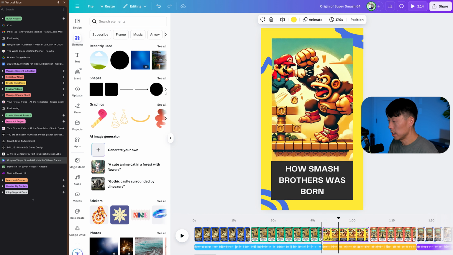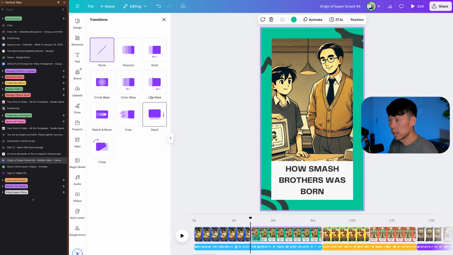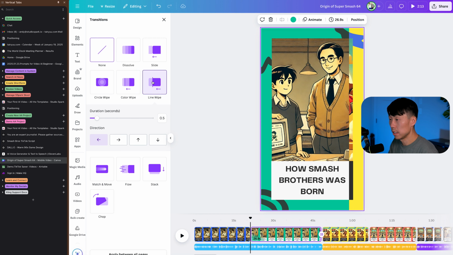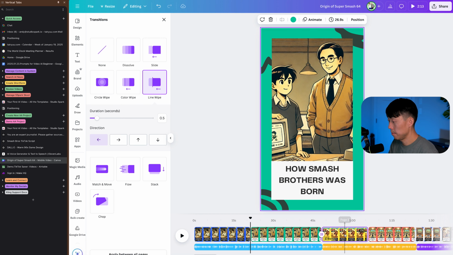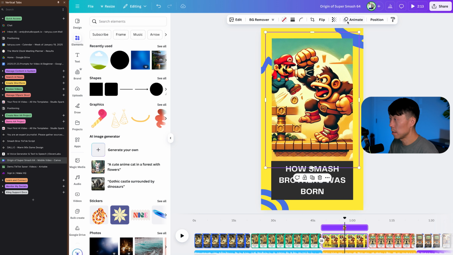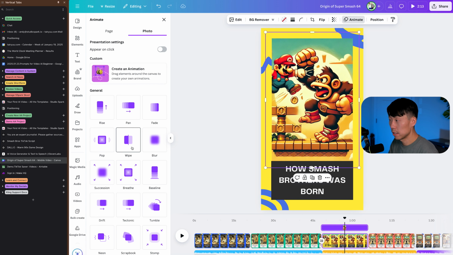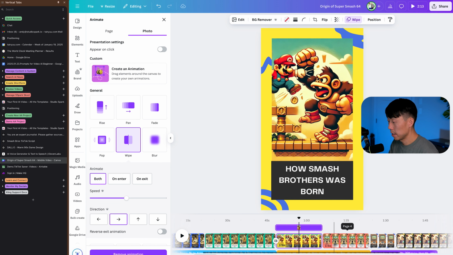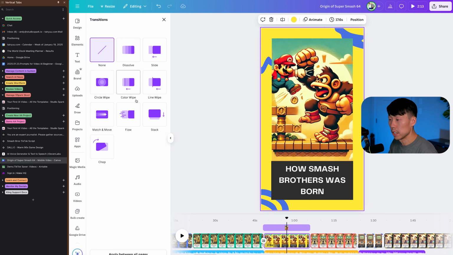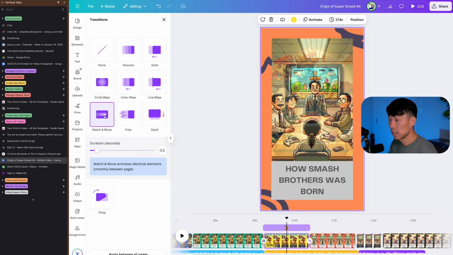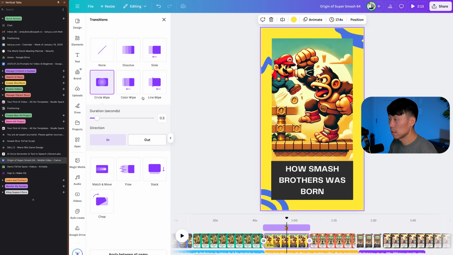Okay, cool. And we're going to add a transition here. And let's do a linear wipe this time. And here, let's animate again. And sure, we'll wipe it this way. And let's add a transition here. Let's do a circle wipe, that's pretty good.